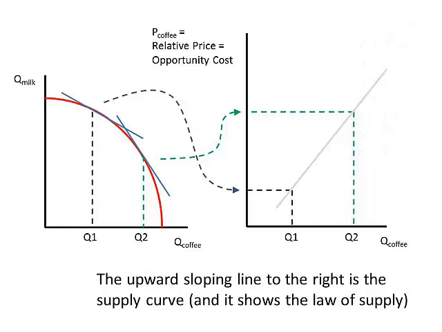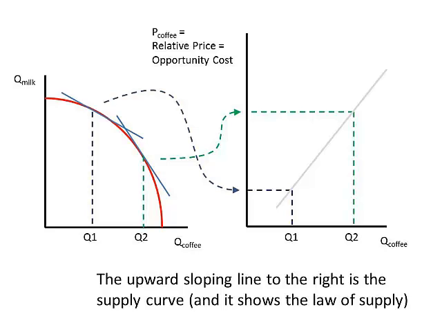We see that this curve will be upward sloping because as the quantity of coffee increases, the marginal cost of coffee increases with the opportunity cost. This is what is called the law of supply. Notice that the price on the vertical axis here, we should say the price is actually a relative price, which is an opportunity cost once again.